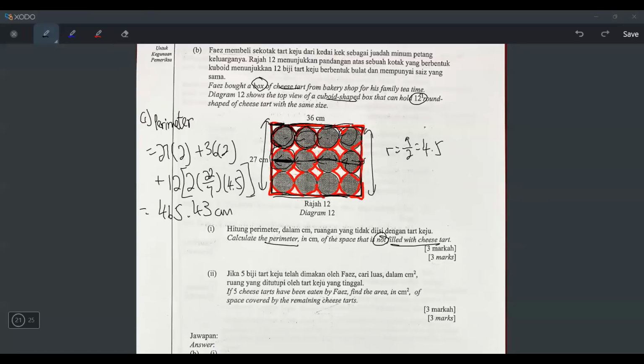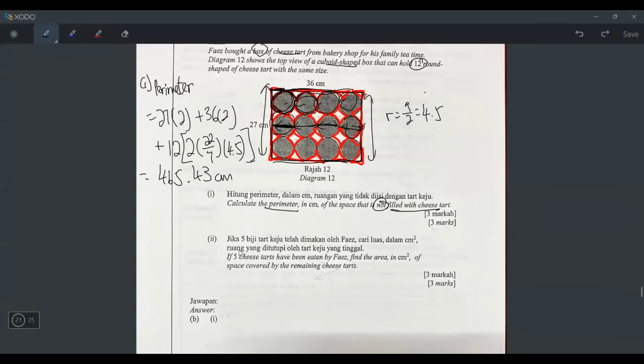Okay, let's move on to the next question, number 2. Number 2 says what? If 5 cheese tarts have been eaten by Faiz, so he eats this, this, this, this, this. So how many cheese tarts are left? 1, 2, 3, 4, 5, 6, 7. Only 7 left because he already ate 5 of it. And then they say find the area of space covered by the cheese tart.